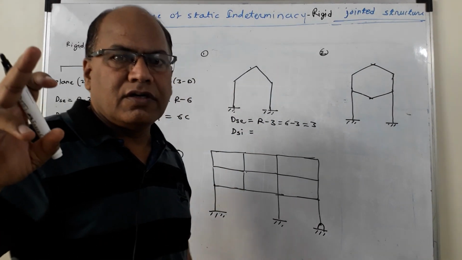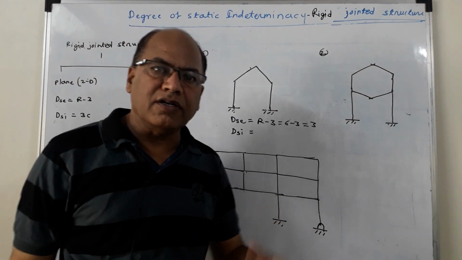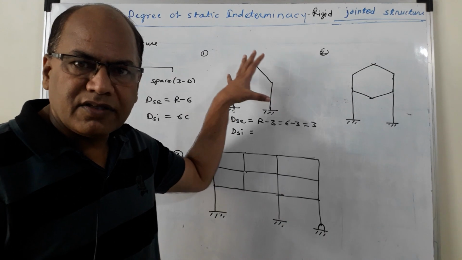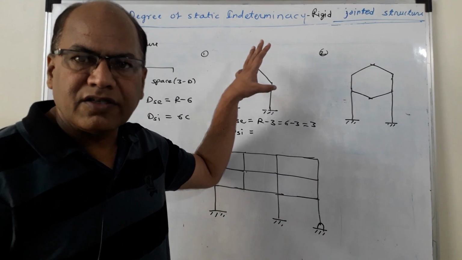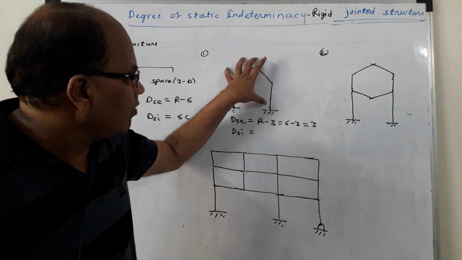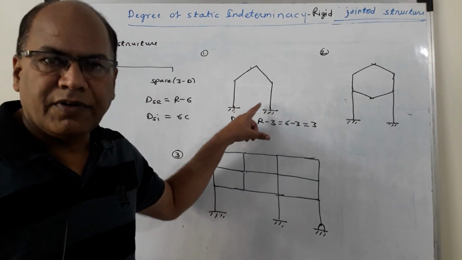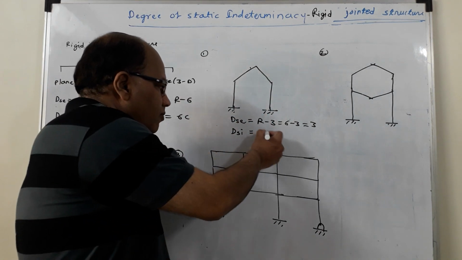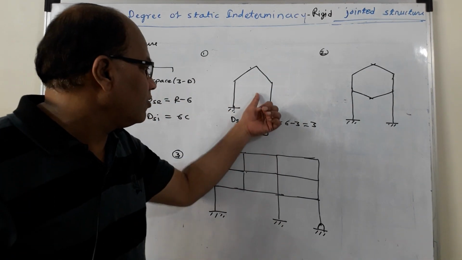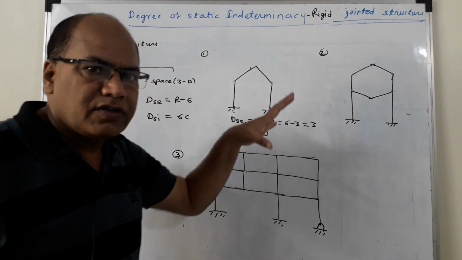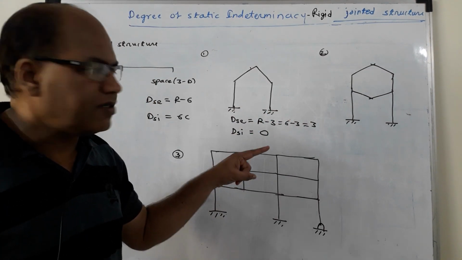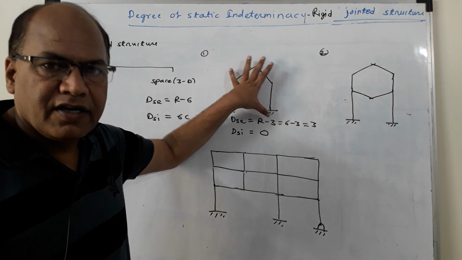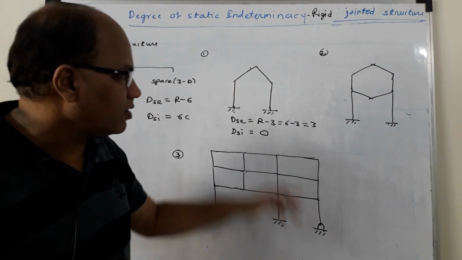Now in order to determine DSI in case of rigid jointed structure, we will have to check whether the members of the given structure form an open configuration or not. So here we can see that it is an open configuration, no closed loop. As such, DSI is equal to 0. So DSI is 0, DSE is 3, and we know that DS is equal to DSE plus DSI. So degree of static indeterminacy for this particular frame is 3 plus 0, that is 3.